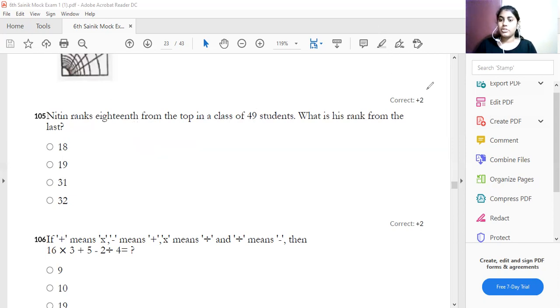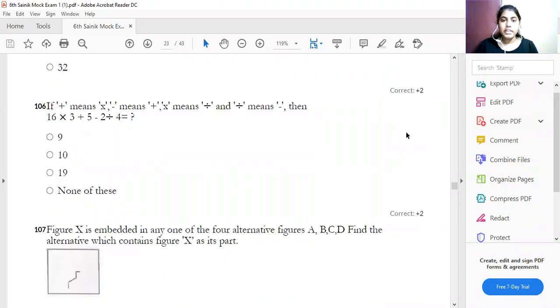The next question, look at the next question now. If plus means minus, let us see this chapter is from which chapter? This question is from which chapter now? Can you find out? This question is from the chapter called mathematical operation. Let us see the data first.